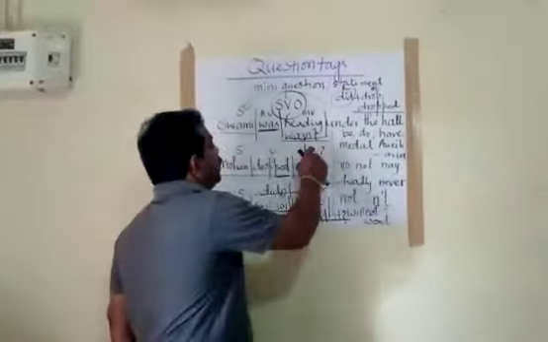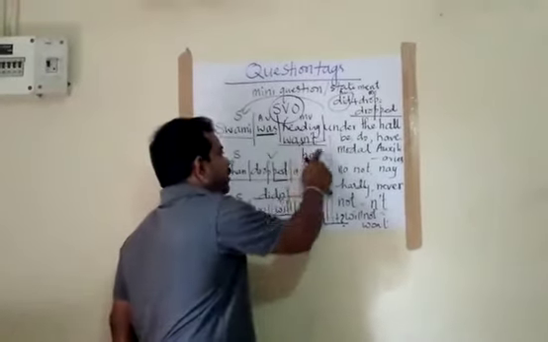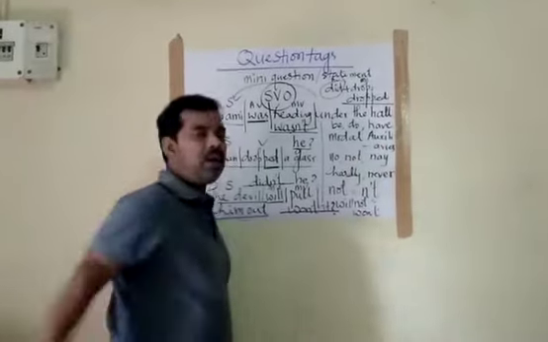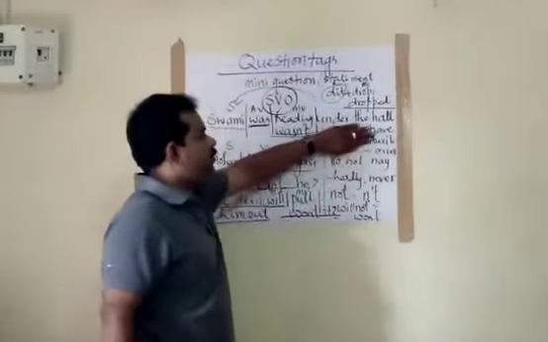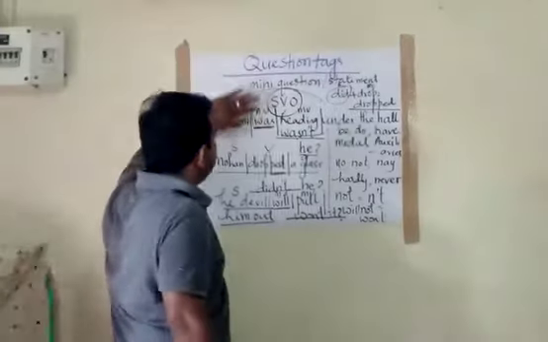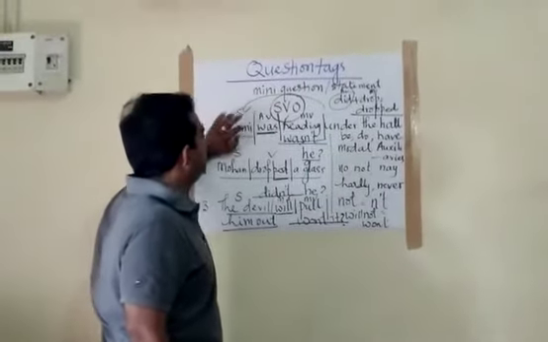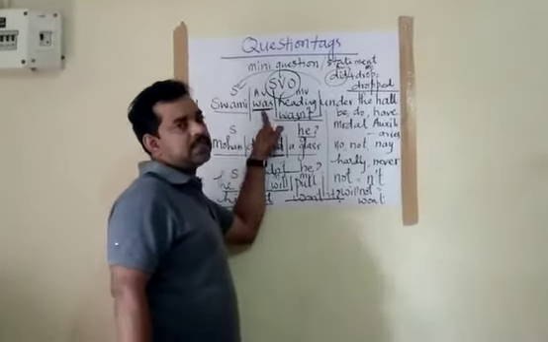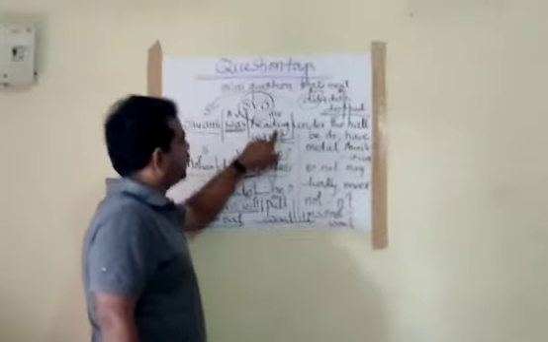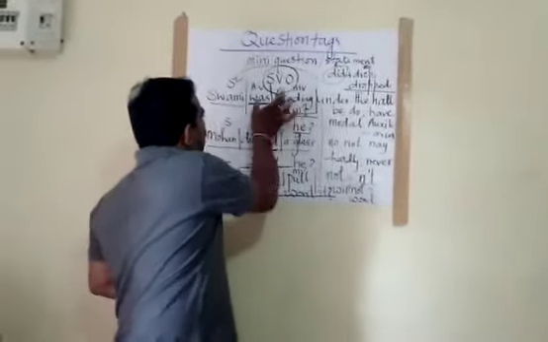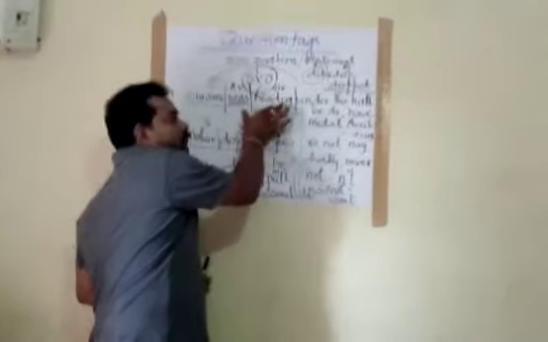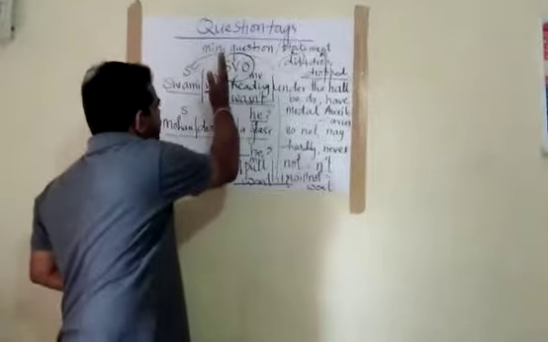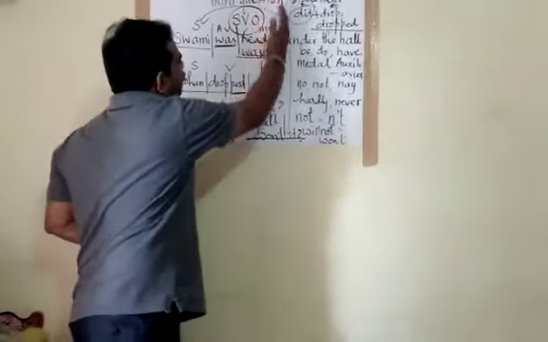Whenever you are going to add a question tag, it will be either a primary auxiliary or a modal auxiliary. Now this one rule is over. Second rule, come to the statement or the sentence first. Swami is the subject. After that we have an auxiliary, that is was, then the main verb, reading. You glance only at the auxiliary verb and the main verb. Don't take the object part into consideration. You have to concentrate on the auxiliary verb part and the main verb part.